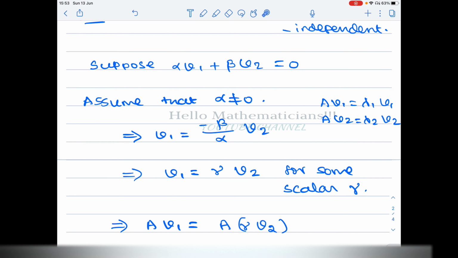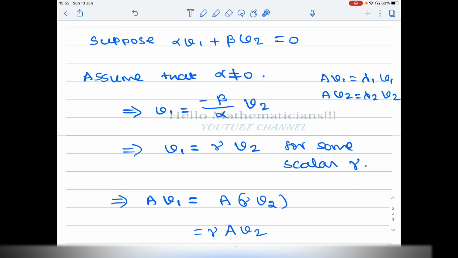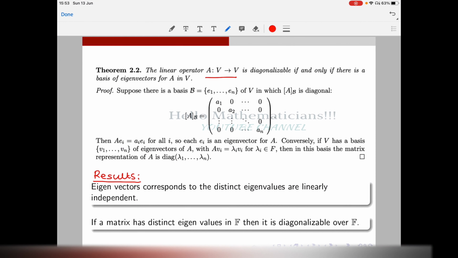If beta is not equal to 0, a similar argument works, and you can work it out. You take v2 equal to minus alpha by beta, and you proceed, and you will get a contradiction. So we have proved that eigenvectors corresponding to distinct eigenvalues are linearly independent. The next result is: if a matrix has distinct eigenvalues in a field F, then it is diagonalizable over F. This is the result I was telling you about. When we do Jordan canonical form in our subsequent lectures, we prove this result in a much simpler manner.